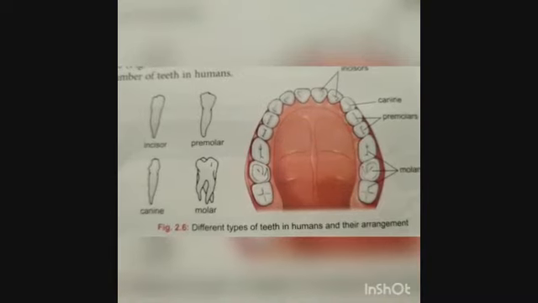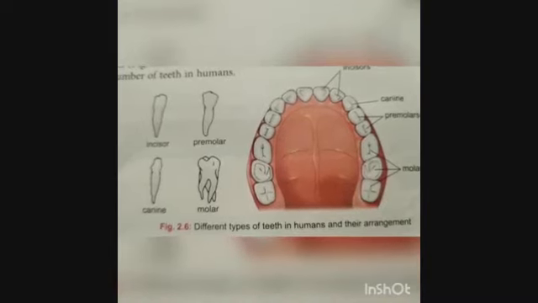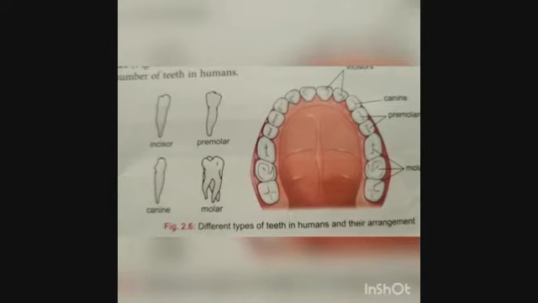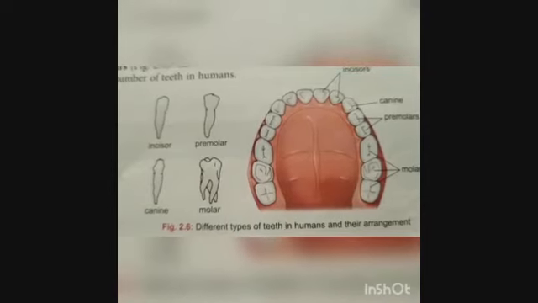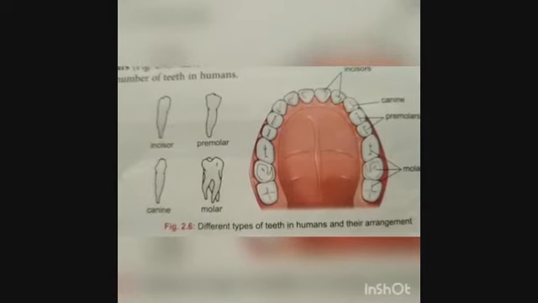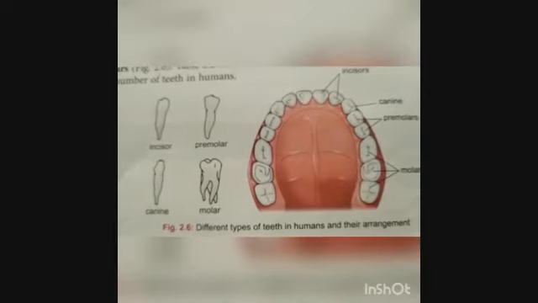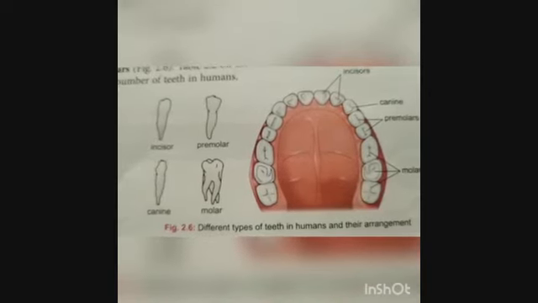They are in a set of four at the bottom and four at the top, you can say. Incisors are used for biting your food material or cutting your food material. These are present in the front of your mouth.